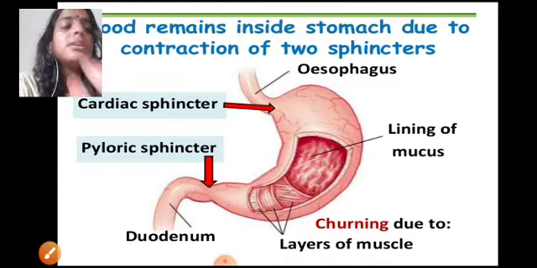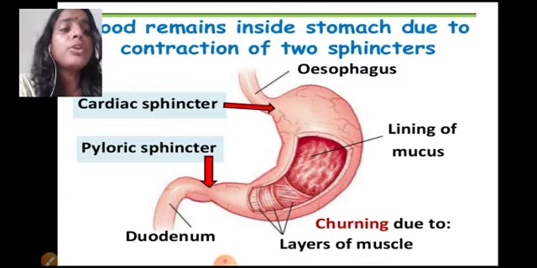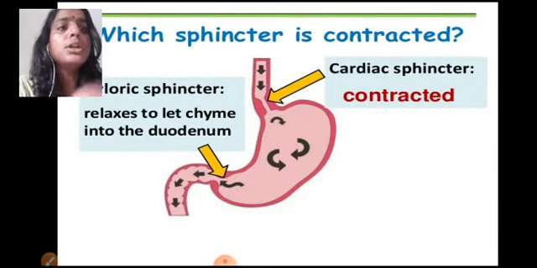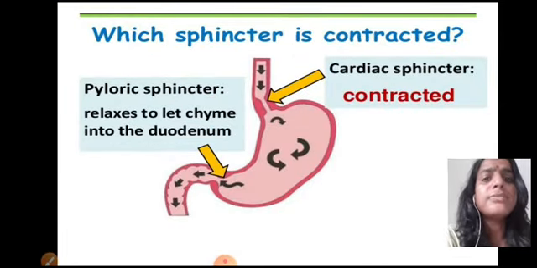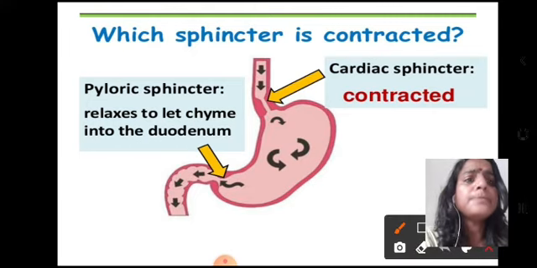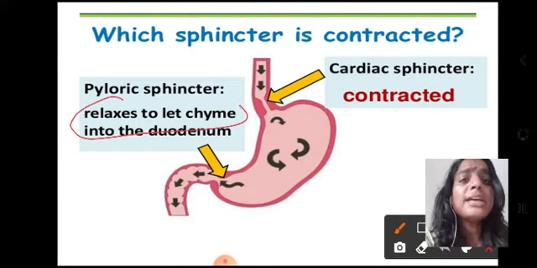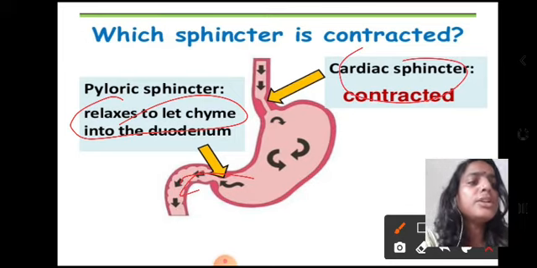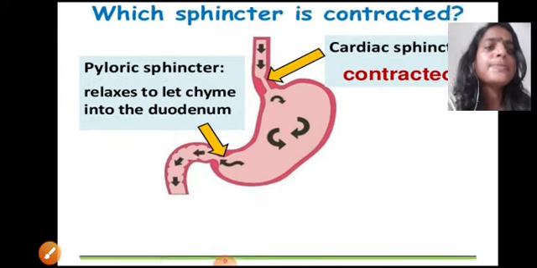So, inside the stomach, churning motion of the food takes place since the muscle is composed of many walls. Now, which sphincter is contracted first? The pyloric sphincter will relax to let chyme into the duodenum, whereas the cardiac sphincter contracts. So, let us move now to the next slide.